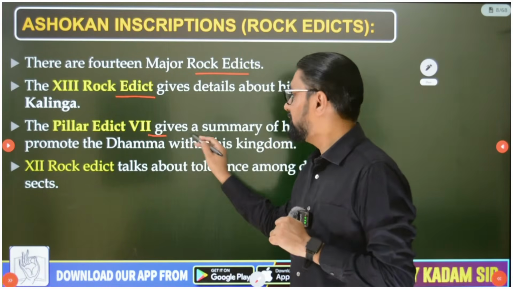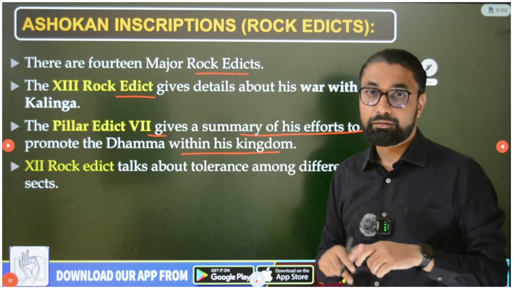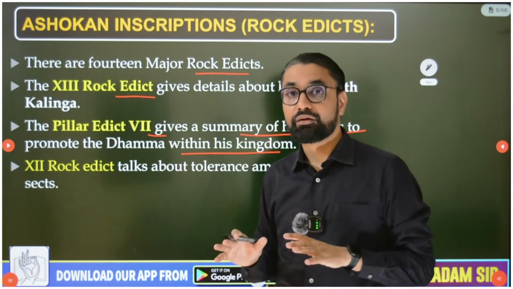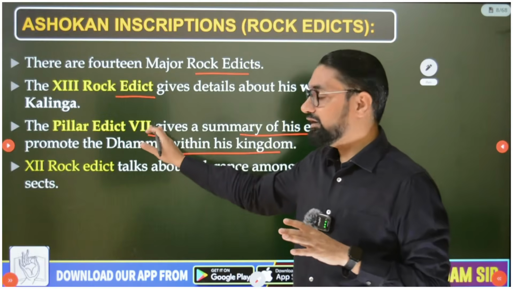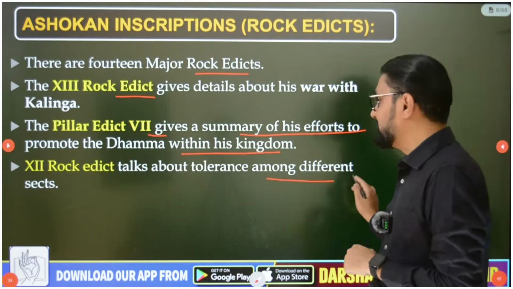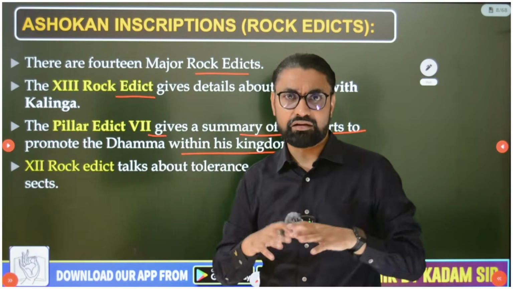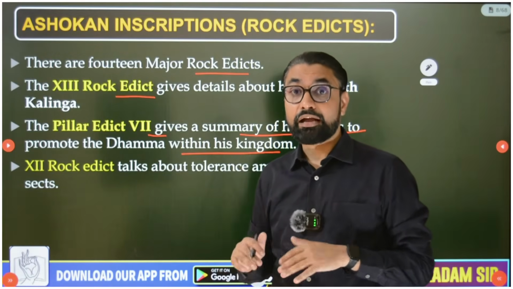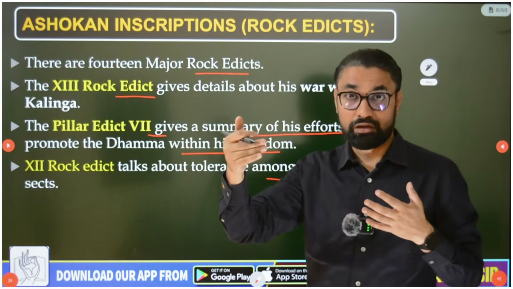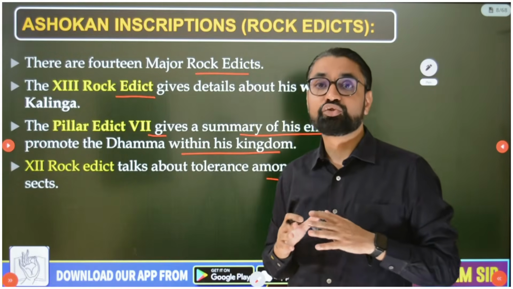Then Pillar Edict 7 gives a summary of his efforts to promote Dhamma within his kingdom. Whatever steps Ashoka has taken to promote Dhamma within his kingdom, we come to know from Edict 7. And then the 12th rock edict talks about tolerance among different sects. Buddhism, Jainism, Kapalika, there were many sects that had appeared by Ashoka's time, and no one should mock another religious people. Pandit or priestly class, Buddhist monk, Jain monk, etc., no one should make any comments on them.